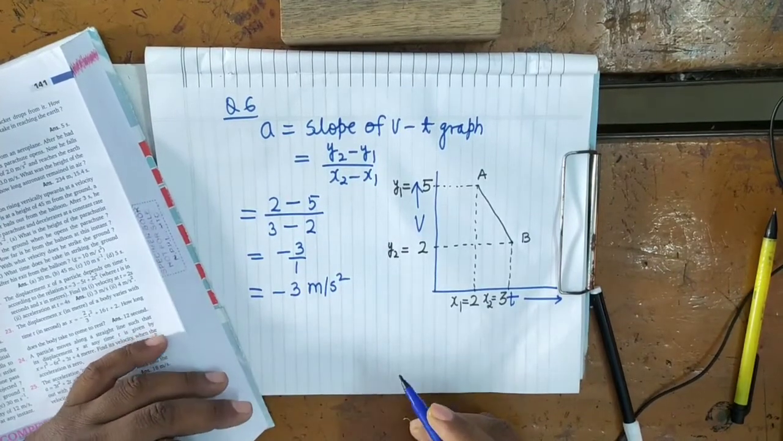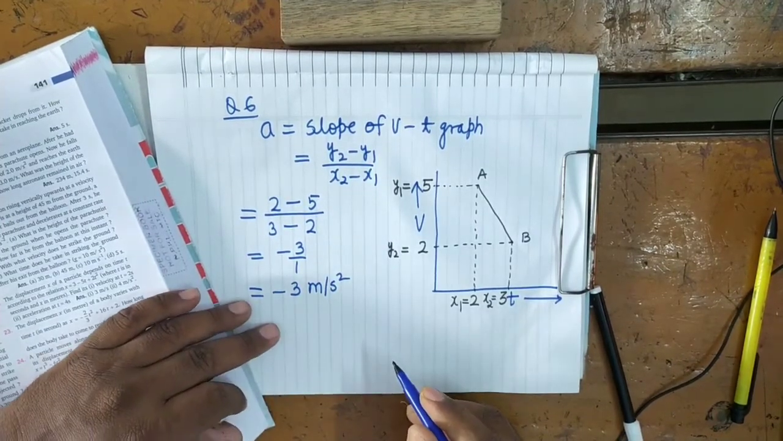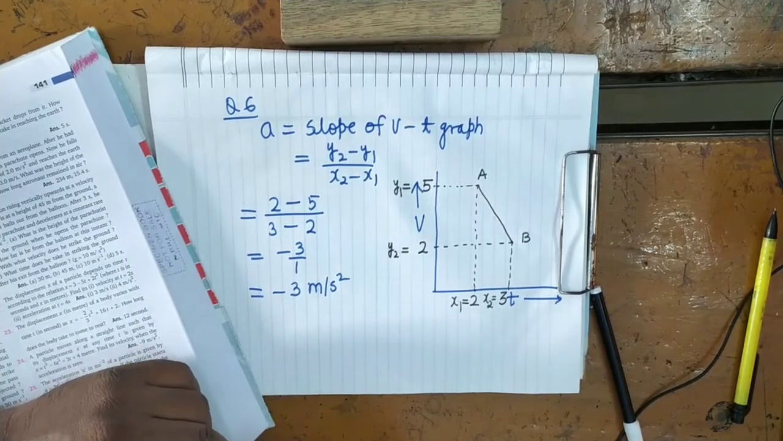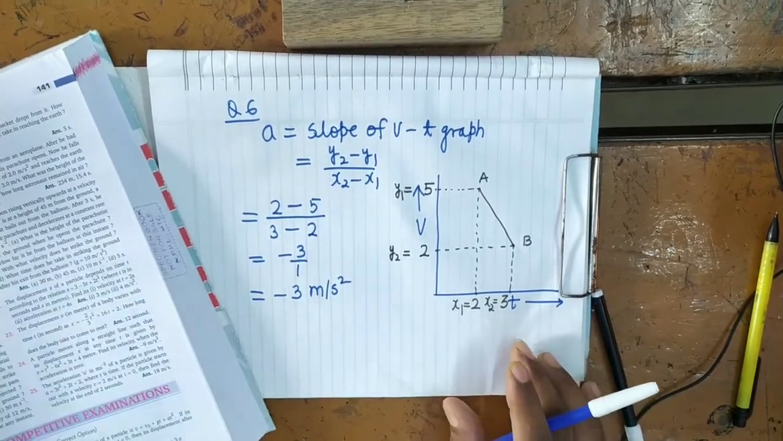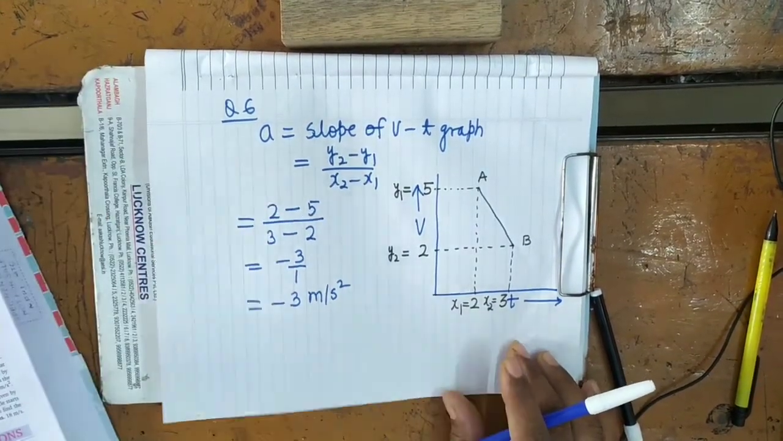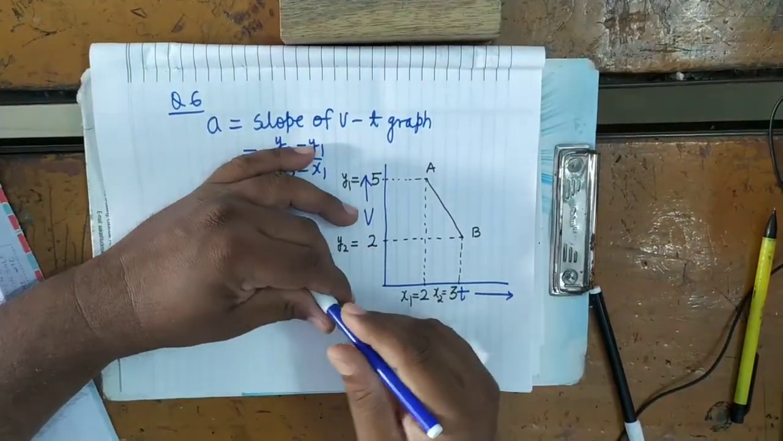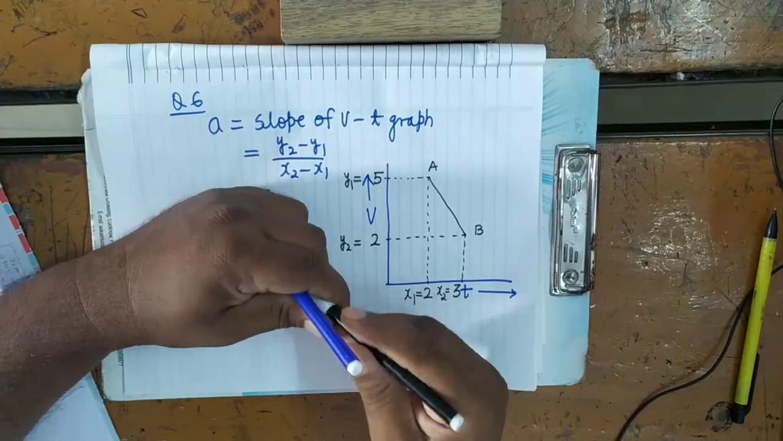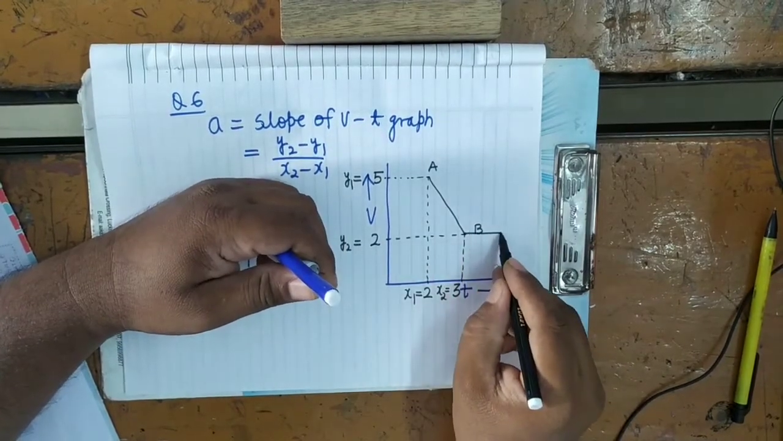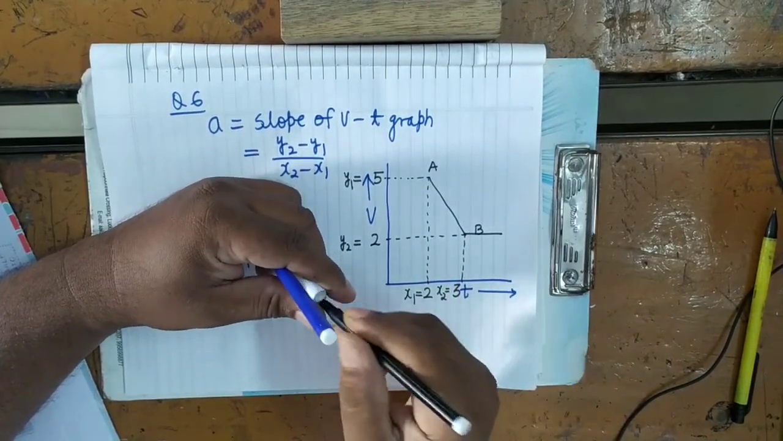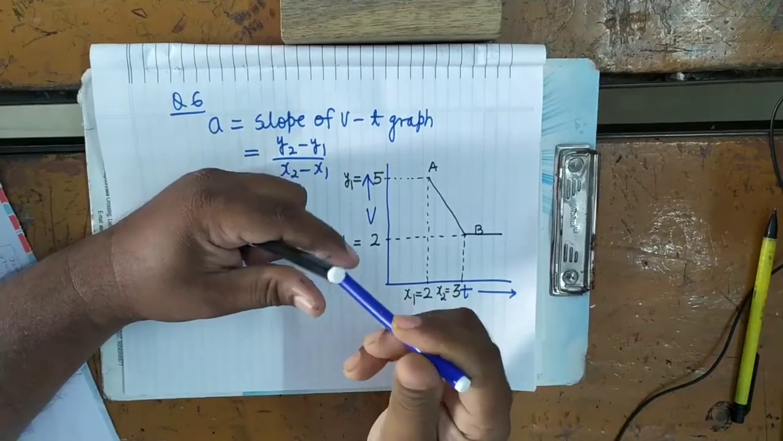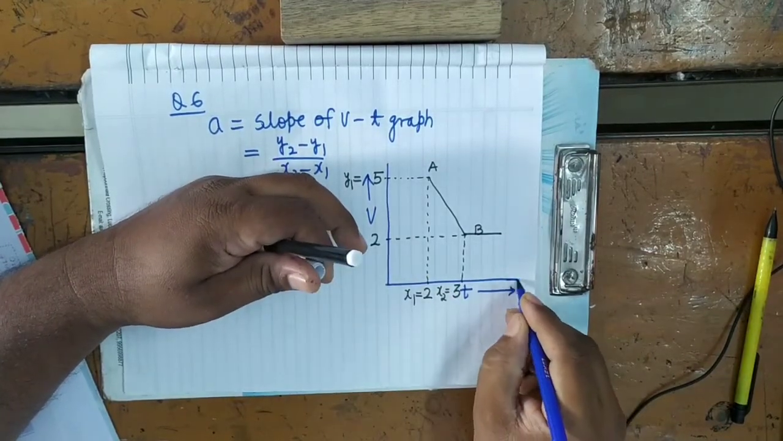Then you have to find the distance traveled by the car in the last 4 seconds. How much distance does it travel in the last 4 seconds? Last 4 seconds means, here you can see the graph in the last 4 seconds is this. What is the shape of the graph in the last 4 seconds?